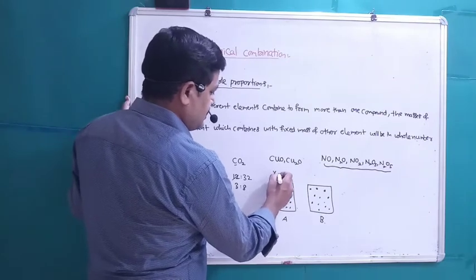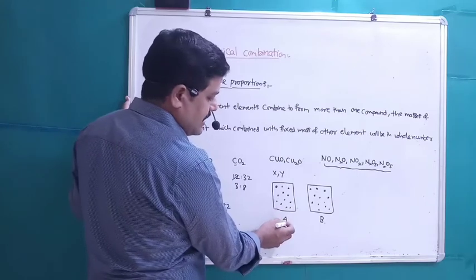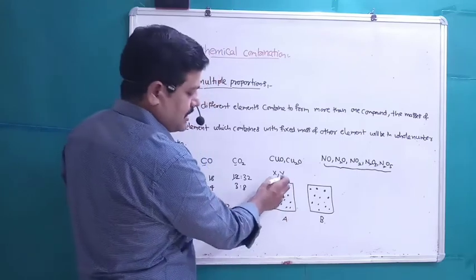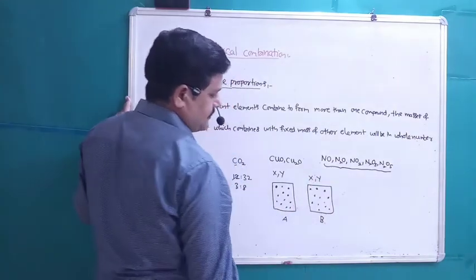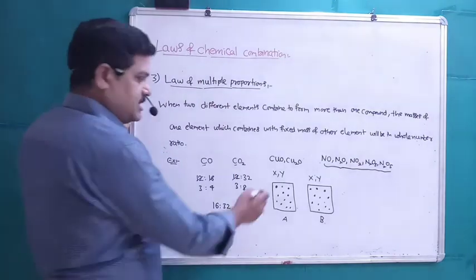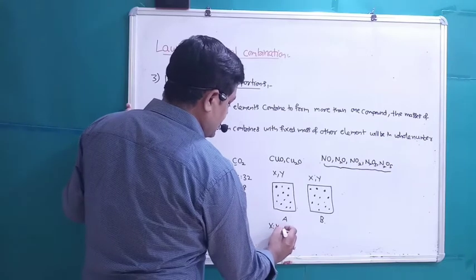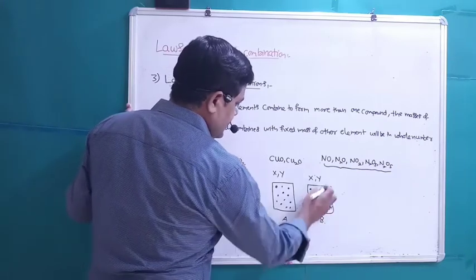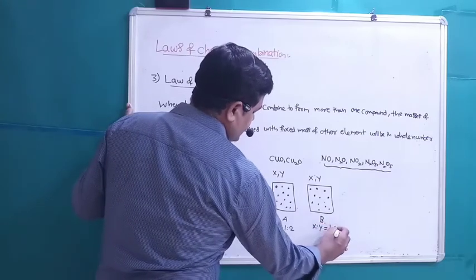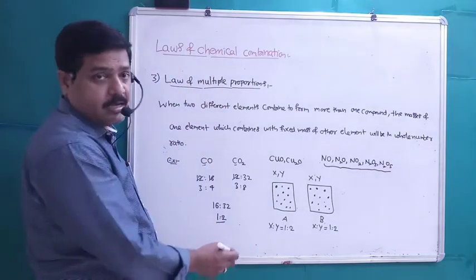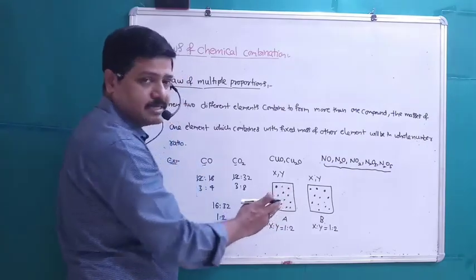Assume the gas present in container A is made up of two different elements, X and Y. B is also made with the same elements X and Y. If you measure the mass ratio X is to Y as 1 is to 2, and in B also the mass ratio is the same, that means it is obeying the law of fixed proportions. Both the gases present in the containers are the same.